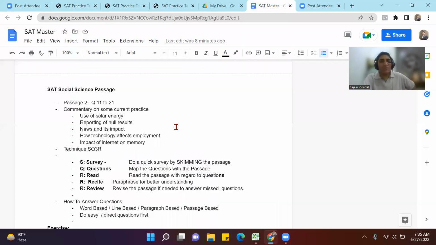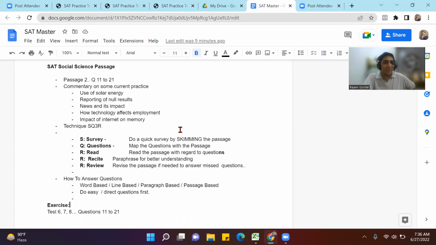And with that goal, with that mindset or background, you're supposed to do the questions. You're supposed to read the passage and answer. And you can try this technique for this one: survey, questions, read, recite, and review. Do a quick survey, map the questions, then read the portions of the passage and answer questions by underlining, by identifying the keywords, and then review your answers. Now then, with that, about the second passage, the social science passage, you can do questions 11 to 21, pretty much the second passage from tests 6, 7, and 8, and that will pave the way for you to have a clear understanding of social science passages.